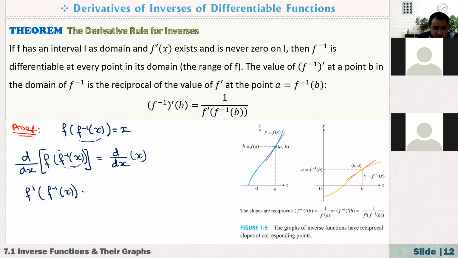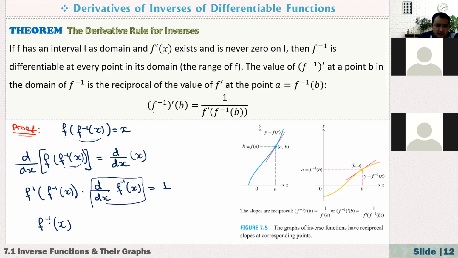times, after that, I need to differentiate the inside with respect to x, which means d dx of f inverse of x. On the right hand side, if you differentiate x with respect to x, that's equal to 1. So now from here, I'm looking for the derivative of the inverse of the function, the derivative of f inverse of x.